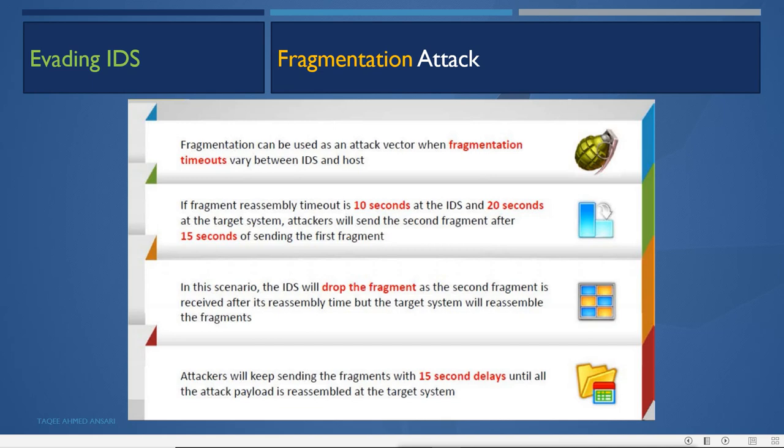But the end system will still wait, so the second packet will also reach the end system. In this case, the IDS will receive nothing, but the whole packet will be received by the end system, and the IDS will not be able to log any kind of attack. This is the fragmentation attack.